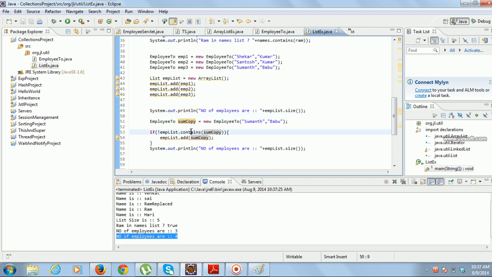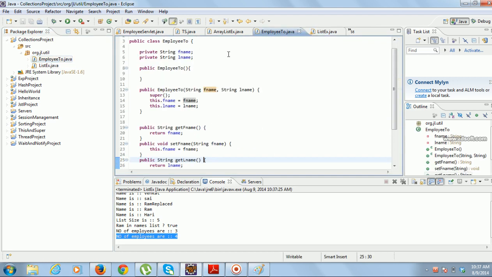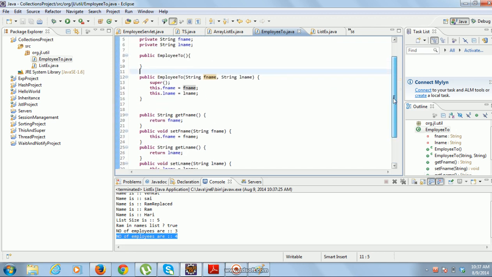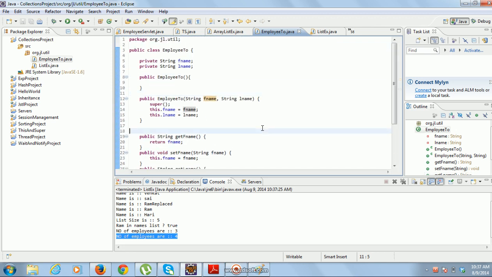It still returned false because the contains method uses the equals method you have defined in your user defined class. But since you did not define the equals method, and every class extends Object, you will get the equals method from the Object class. That default implementation checks if the hash codes of 2 objects are the same or not.